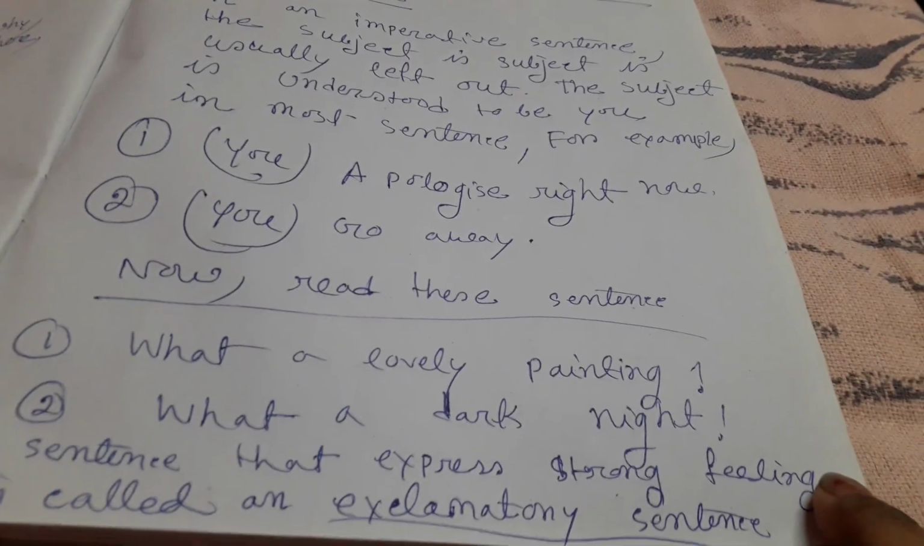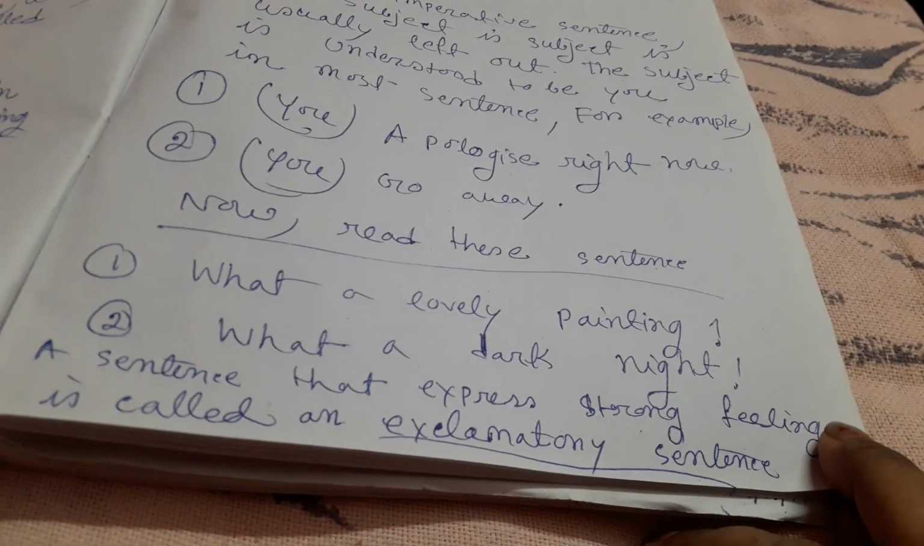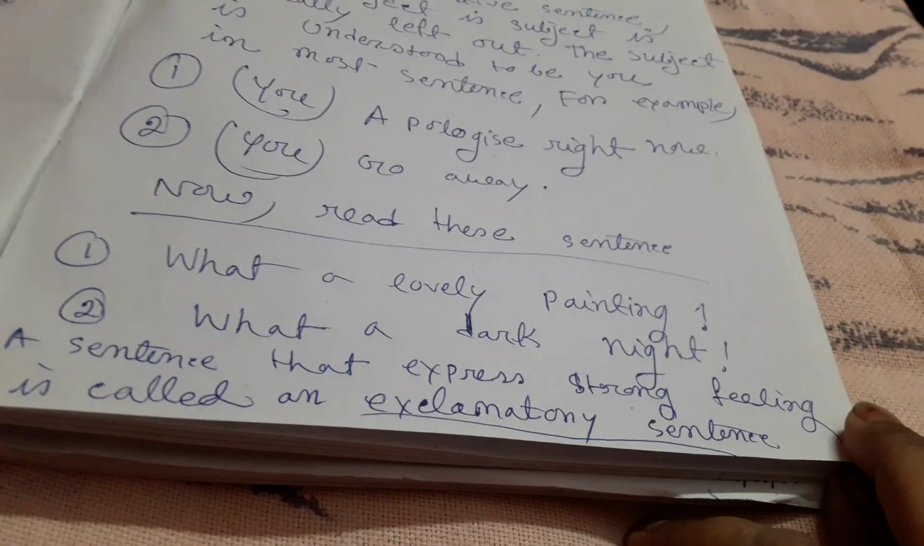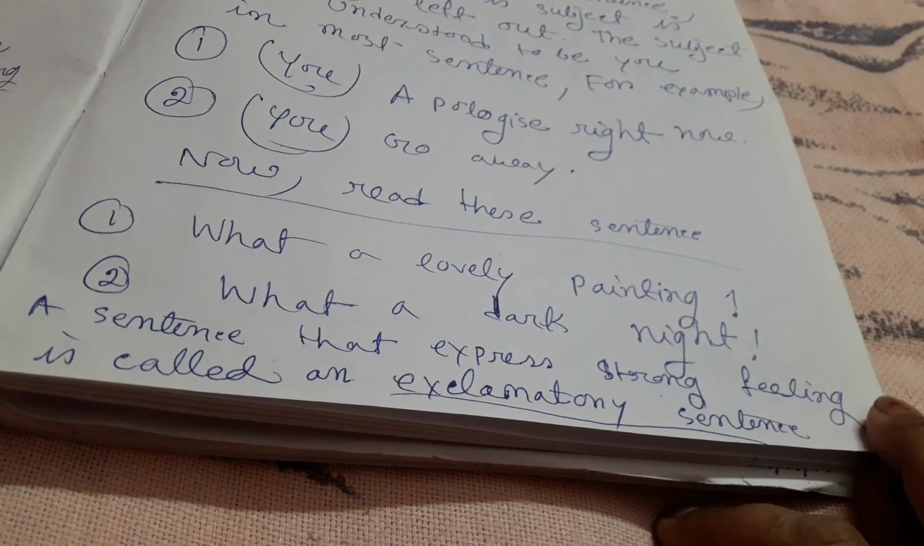Now read this sentence. Number 1, what a lovely painting. Number 2, what a dark night. A sentence that expresses strong feeling is called an exclamatory sentence.